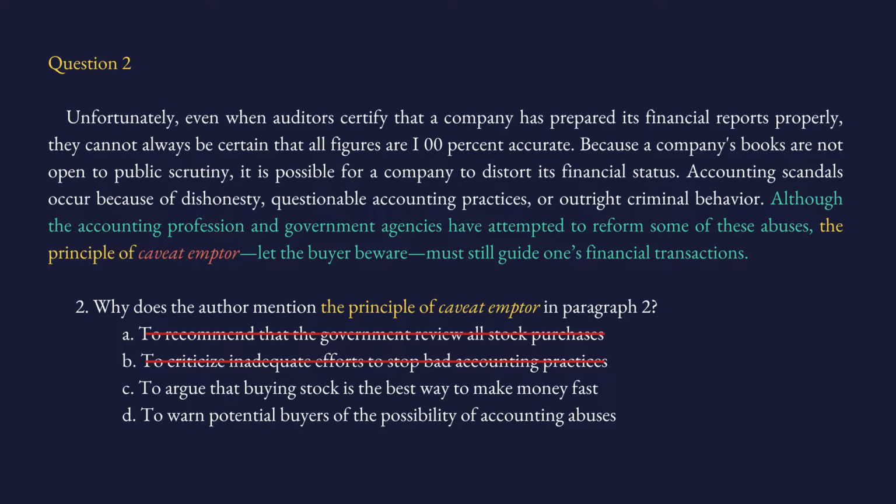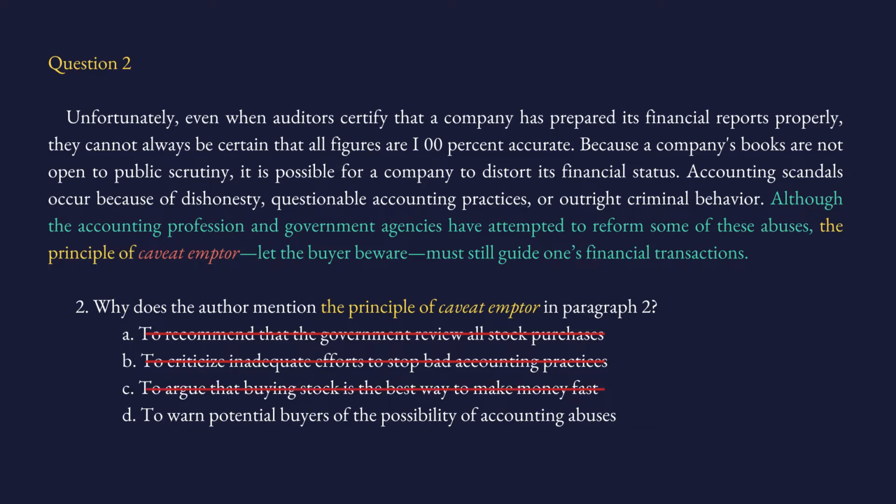C, to argue that buying stock is the best way to make money fast. This is a completely irrelevant sentence. Also, be careful with these words: best, worst, must. These absolute terms. In academic texts, we do our best not to use such absolute terms and statements. So this is, first, for one thing, irrelevant. The passage is not talking about the stocks being the best money maker. Even if it was, the word best is suspicious. So I'm going to cross it out.